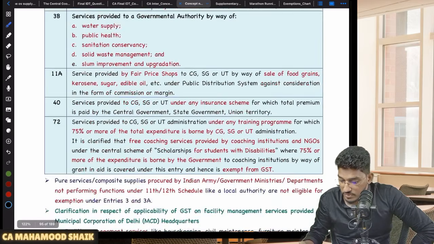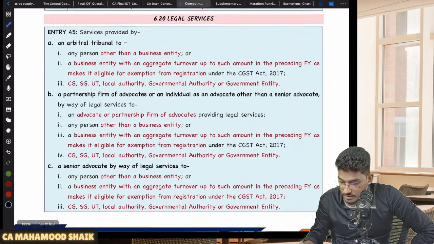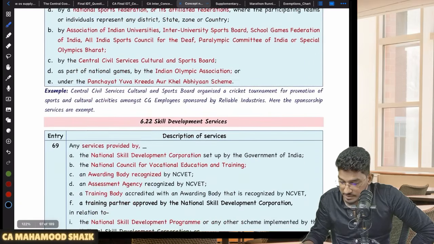Then one more thing which I want to talk about here is that there are some very frequent questions which will be tested.